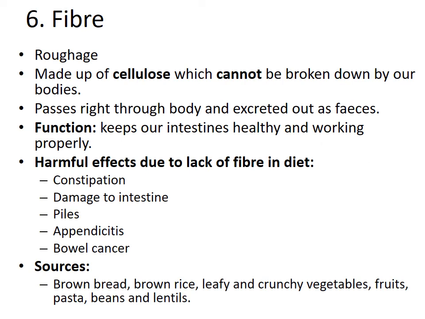Next topic is fiber. This is the sixth class of food. Fiber is also known as roughage. It is made up of cellulose which cannot be broken down by our body. If you remember cell structure, then the cell wall of plants is made up of cellulose.